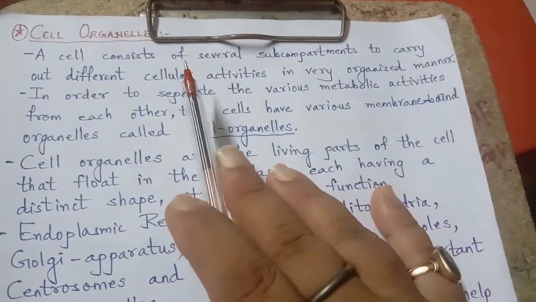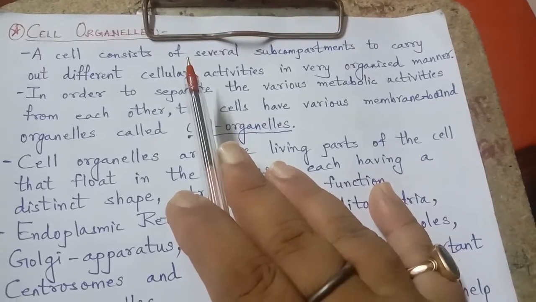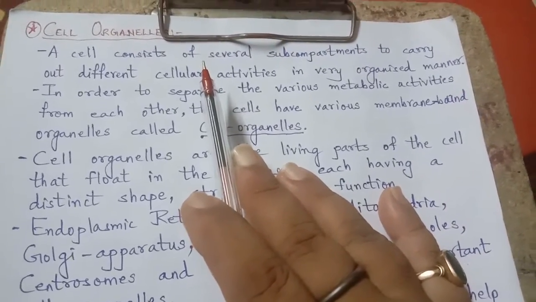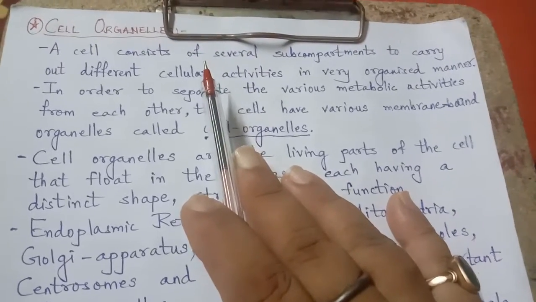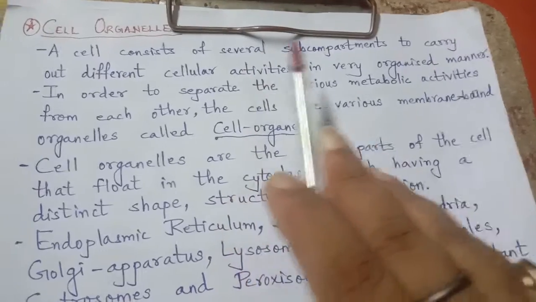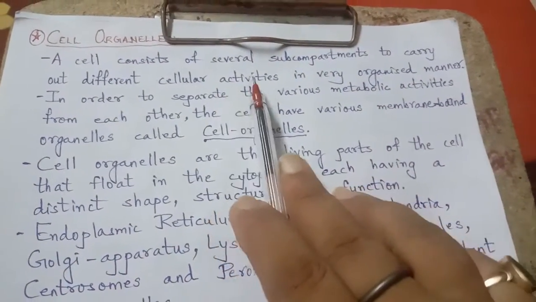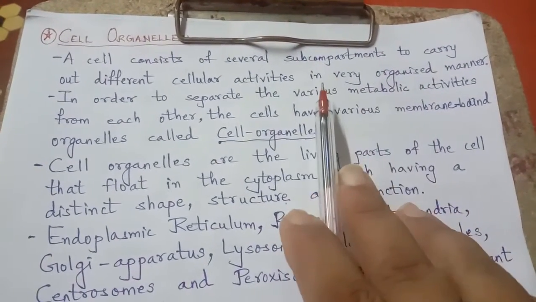These are very important because they are all responsible for the different functions of living organisms. A cell consists of several subcompartments to carry out different cellular activities in a very organized manner.